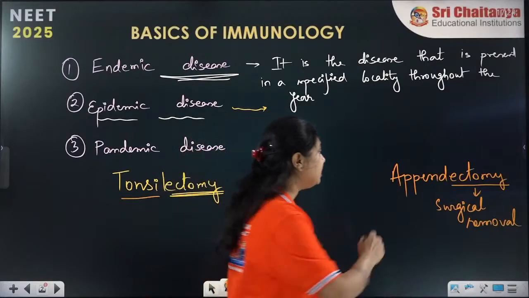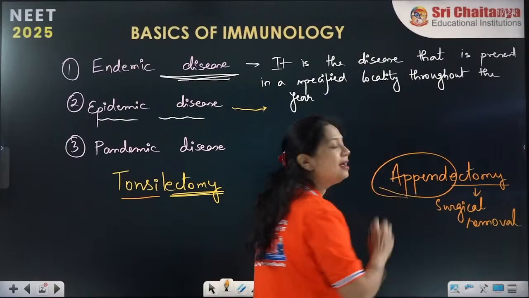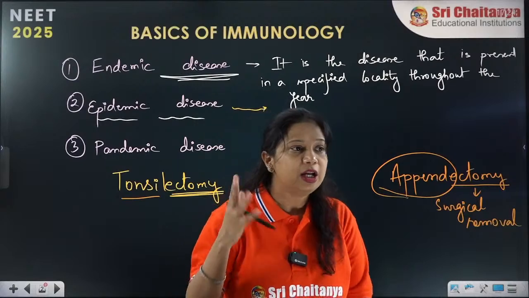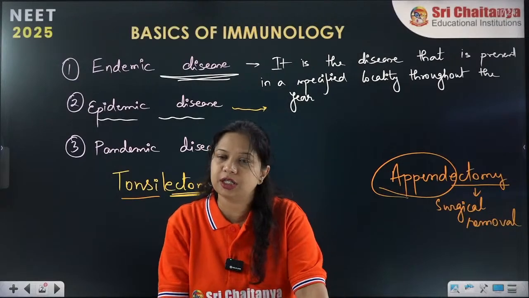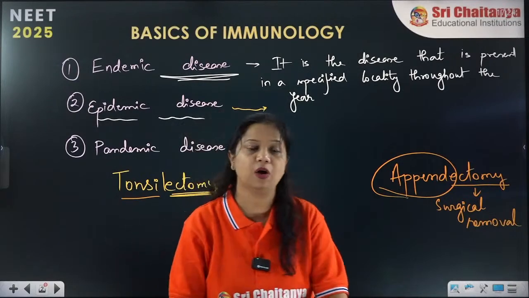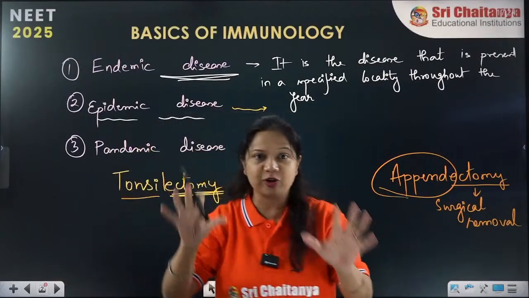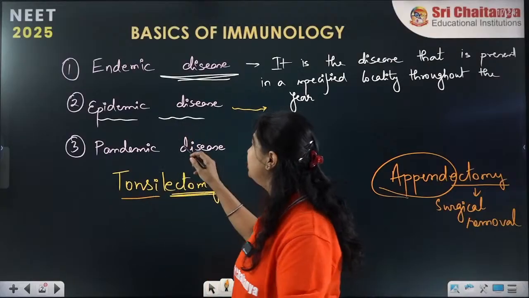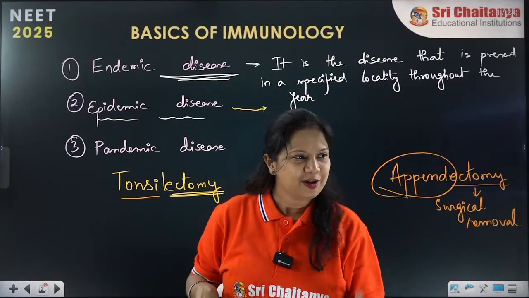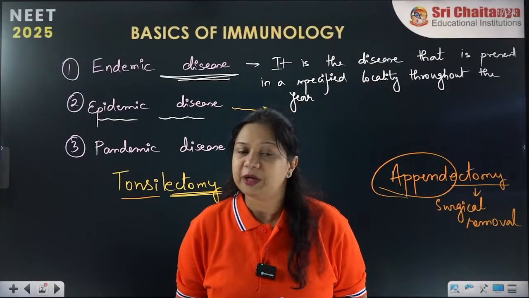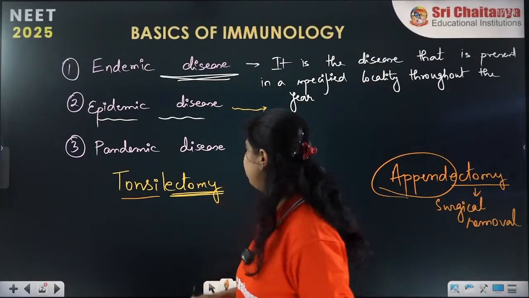If we are removing the appendix, that is appendectomy. Likewise, many other surgeries are there. Removal of these structures is called tonsillectomy or appendectomy. Alright. So now moving on, okay, now no more questions. We will be discussing, yes, you are right, tubectomy. See, Balaji is getting it absolutely right. Yes, tubectomy is where the fallopian tubes are cut and removed.